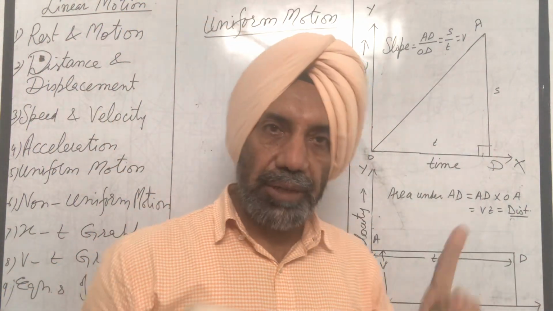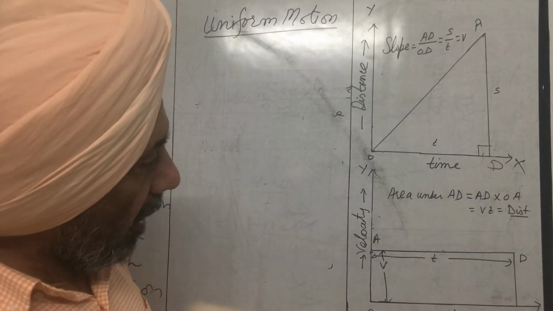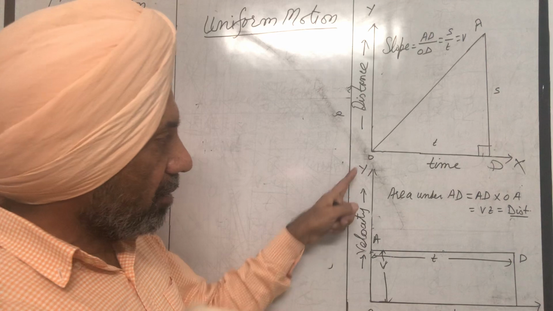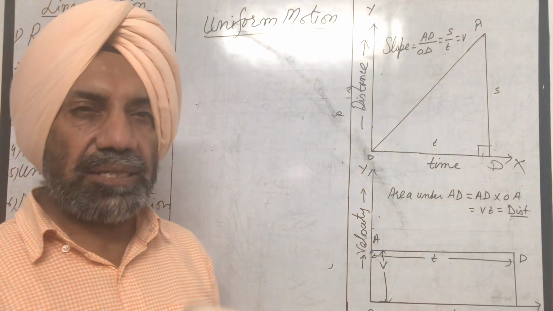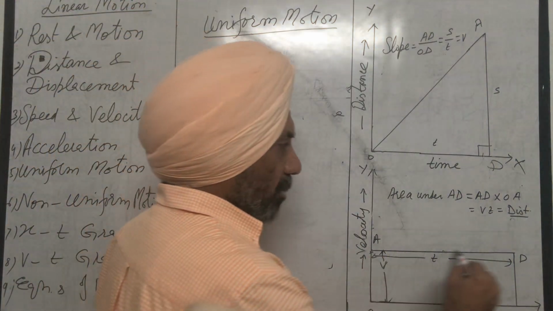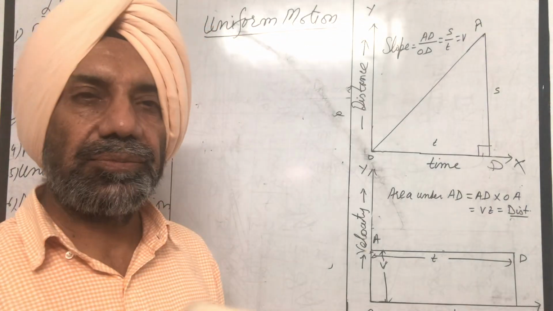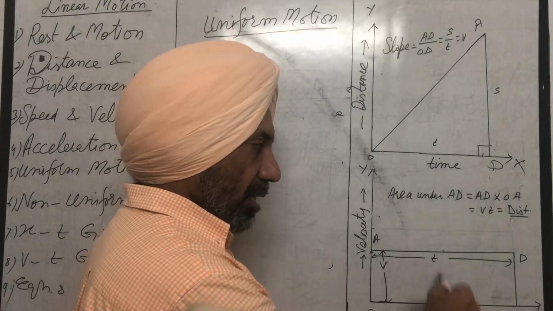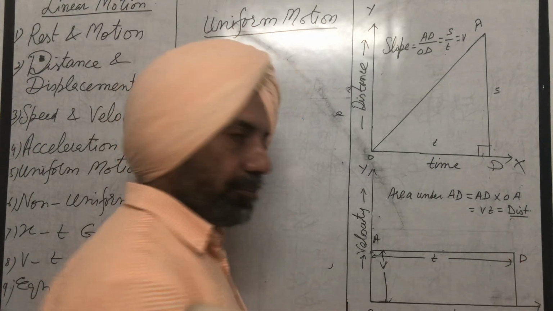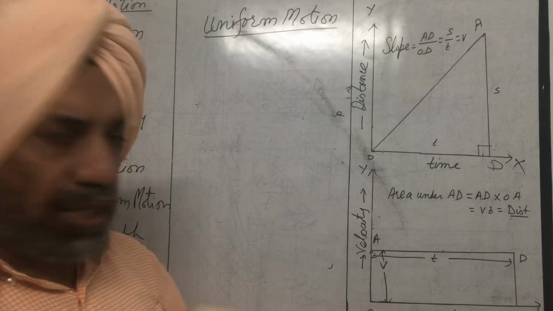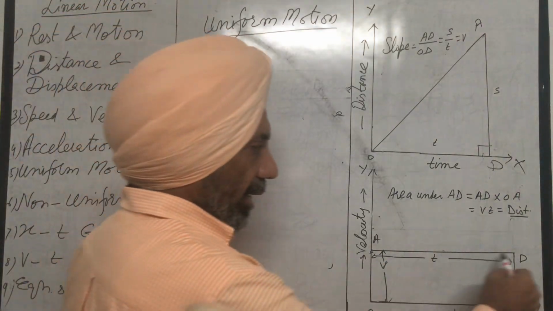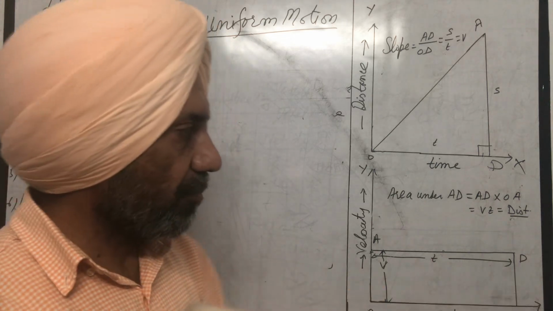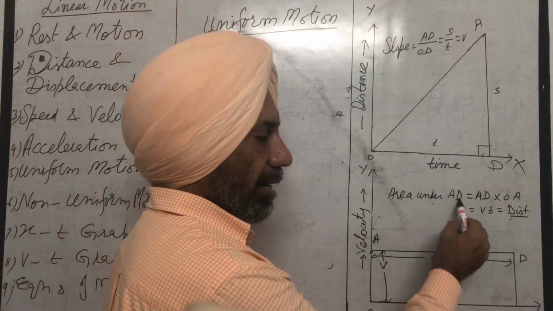Second, if we plot velocity time graph, taking time along x-axis and velocity of the body along y-axis, so we get a straight line parallel to time axis, and this means velocity is always constant with the passage of time. And what is the importance of this velocity time graph? So if we calculate area under this straight line AD, then it comes out to be area under AD,